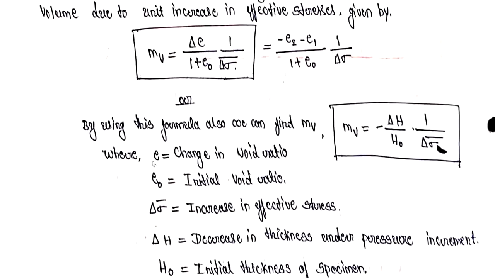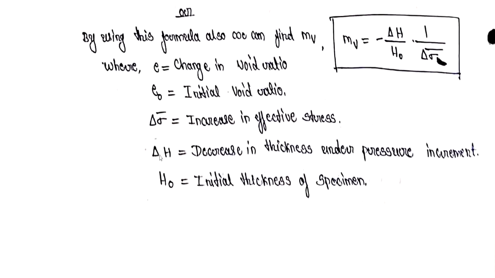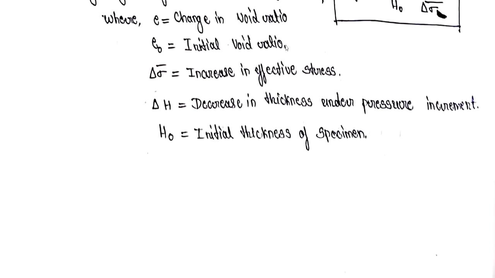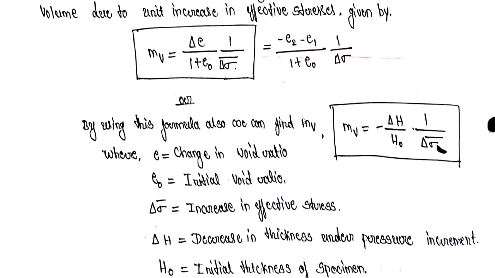Delta E is change in void ratio, E naught is initial void ratio, delta sigma dash is increase in effective stress, delta H is decrease in thickness under pressure increment, H naught is initial thickness of specimen. So these are the parameters which are very much useful. So even by using this formula we can also find mv. So mv is equal to minus delta H divided by H naught into 1 divided by delta sigma dash.